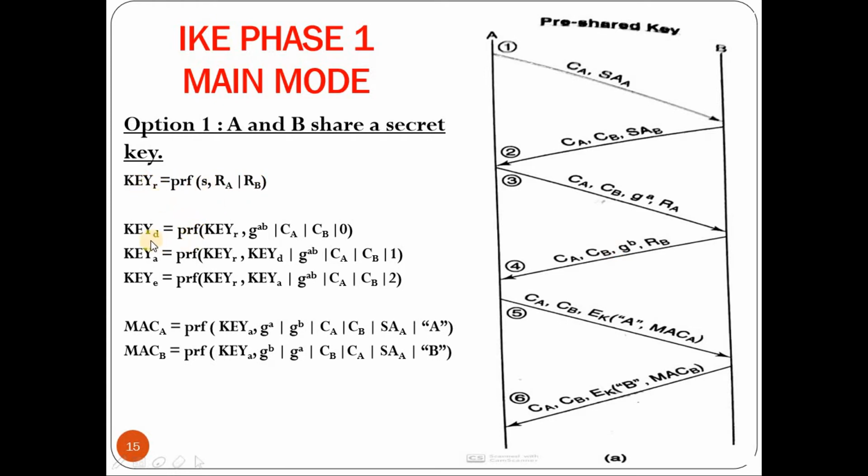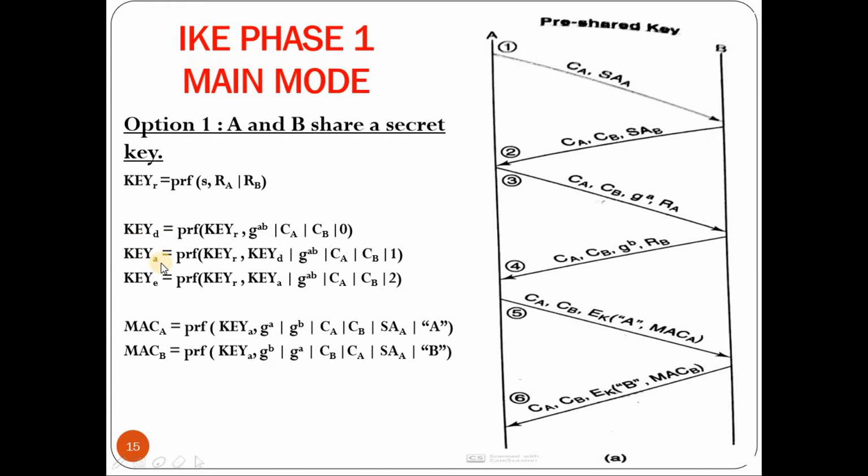Once the key R is generated, it computes key D, that is a derived key. Again the same pseudo-random function is applied. The first parameter is key R, computed previously. Along with that, the second parameter is a concatenation of G to the power AB concatenated with cookie A, cookie B and 0. Now this will compute key D.